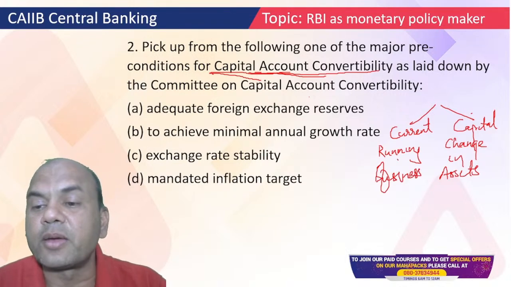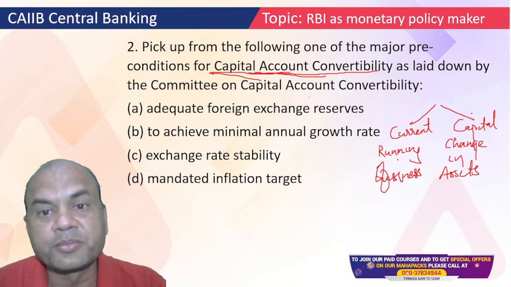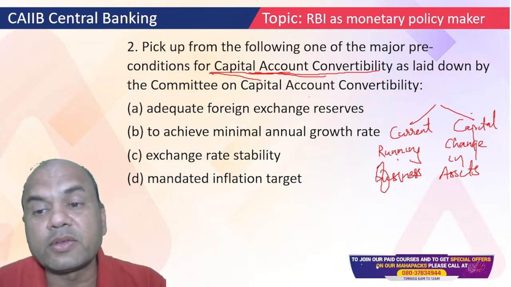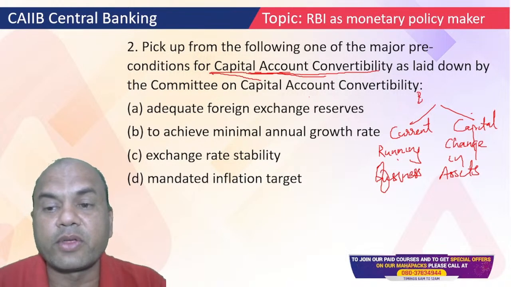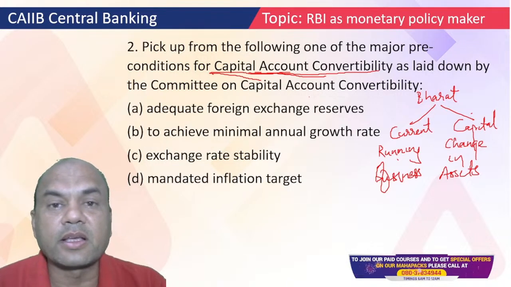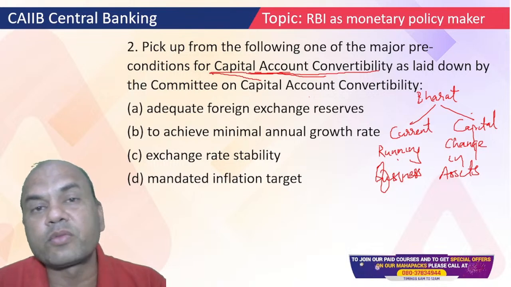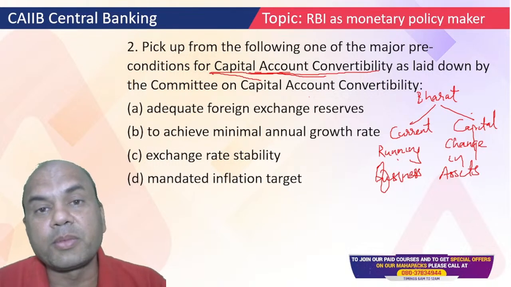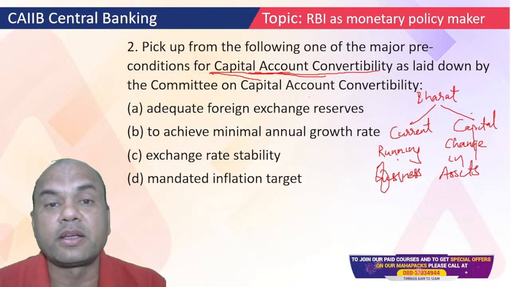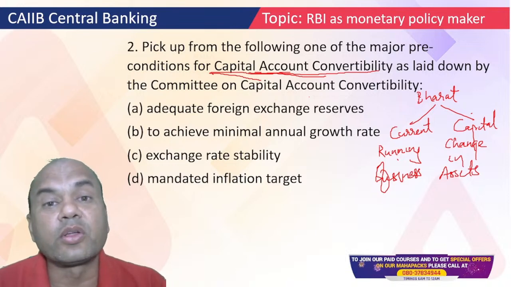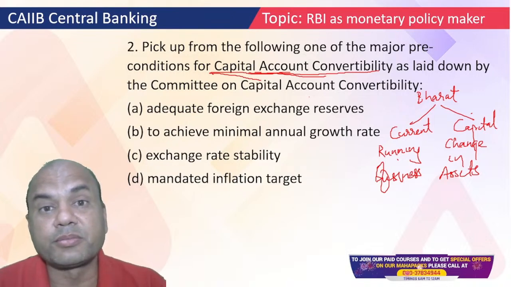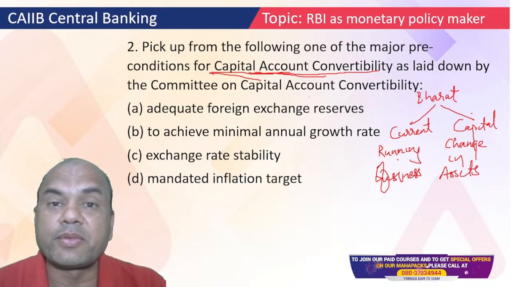Here the focus was on capital account convertibility, CAC. So what were the preconditions? Consider Bharat as a country. Then the capital account means selling of government assets, buying of government assets in some foreign land, selling of government land, or getting one-time loans from the IMF and other parties.